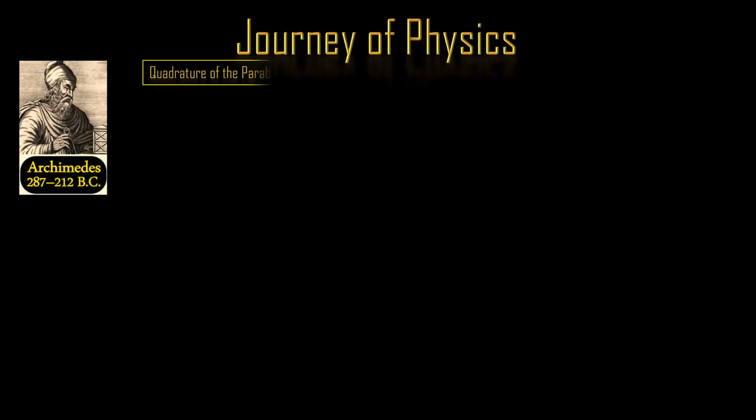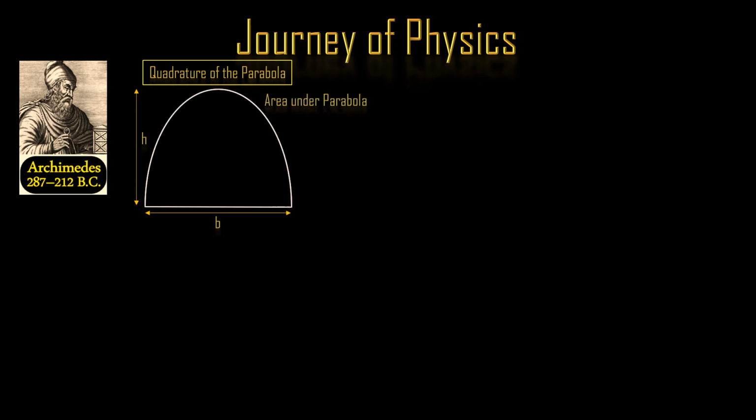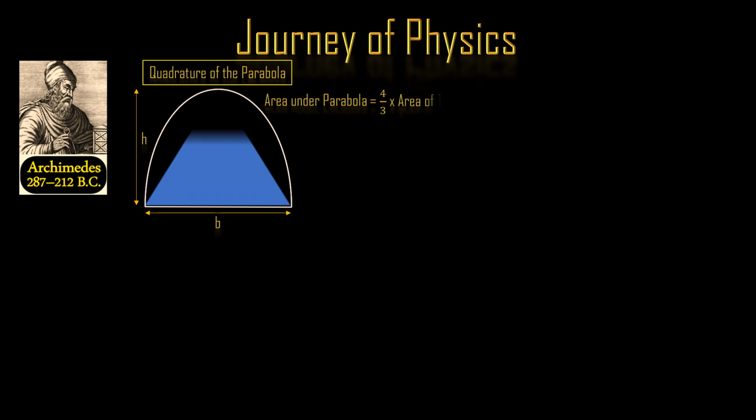Archimedes' quadrature of the parabola demonstrates that the area of any segment of a parabola is 4/3 the area of the triangle having the same base and height as that segment. That is again a problem in integral calculus. He calculated based on the decomposition of a parabolic segment into infinitely many triangles.